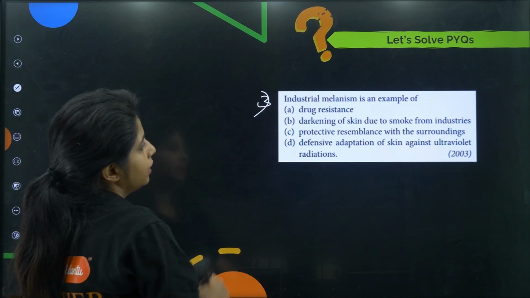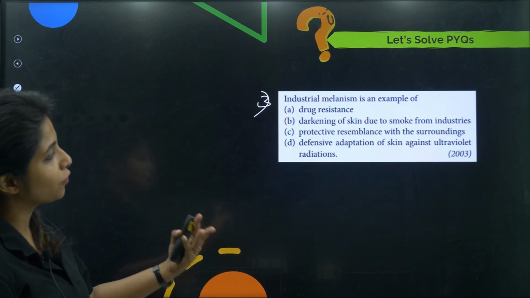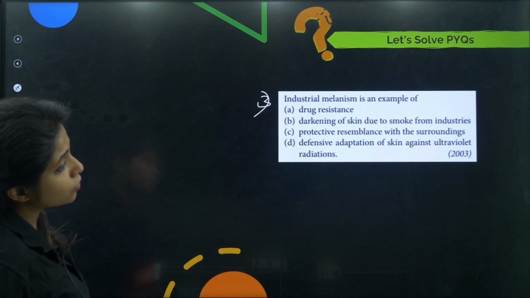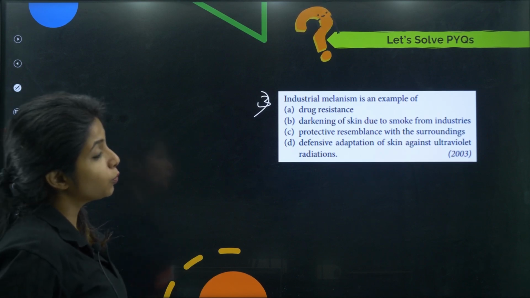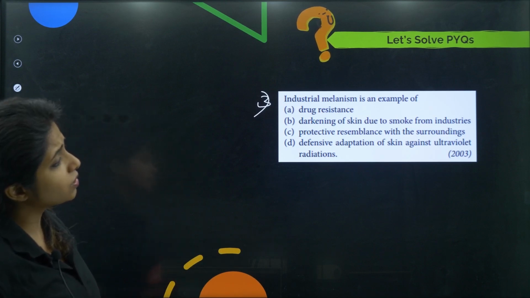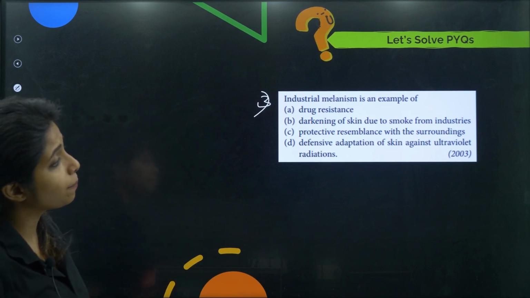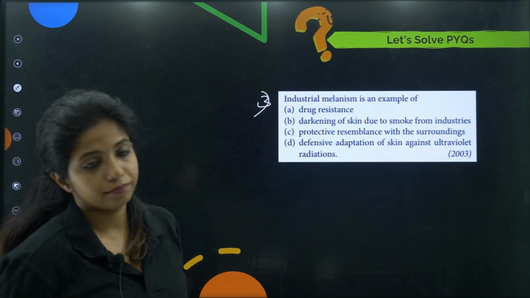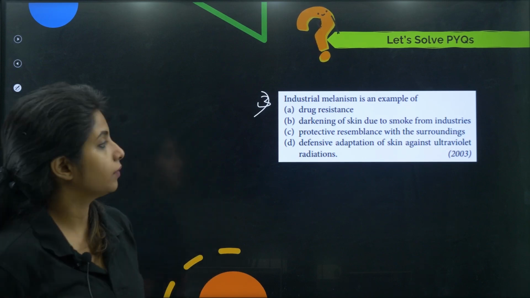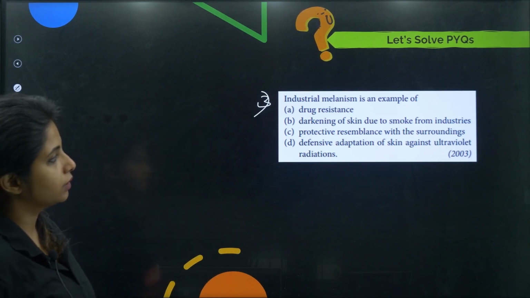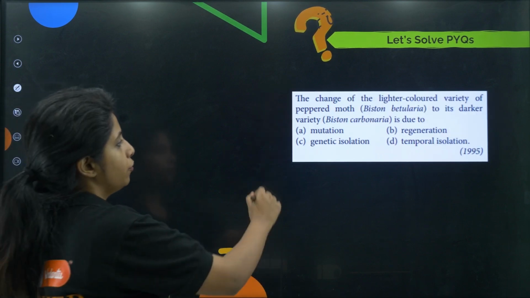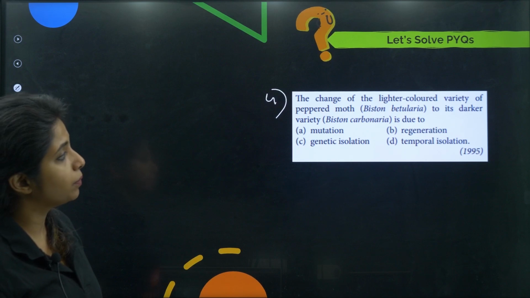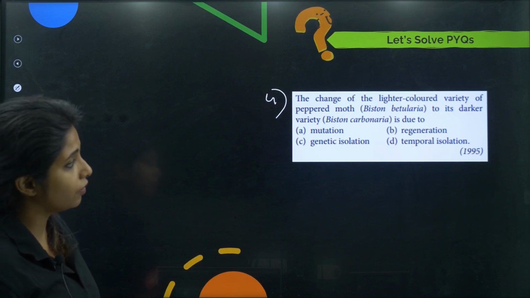Third one, industrial melanism is an example of what? Drug resistance, darkening of skin due to smoke from industries, protective resemblance with the surrounding, defensive adaptation of skin against ultraviolet radiation. You can tell the answer. It is an example of what? This is a 2003 question.